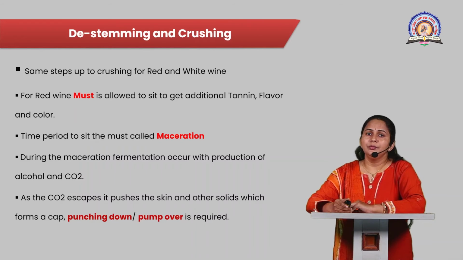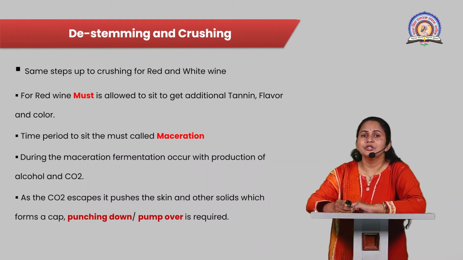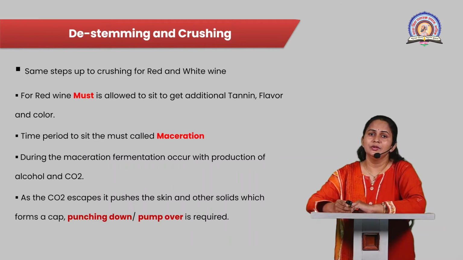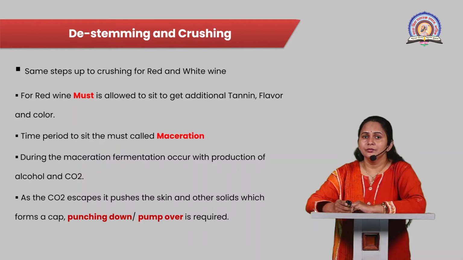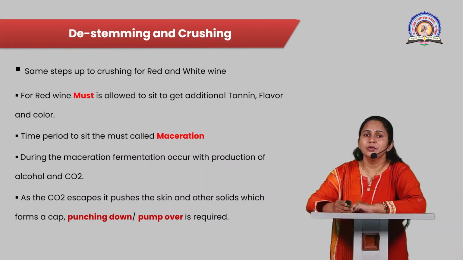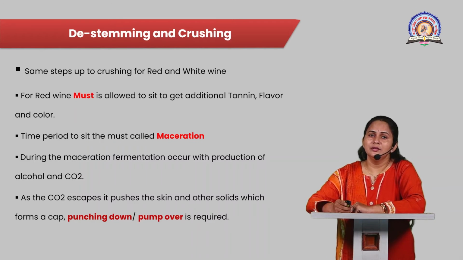So, up to the destemming and crushing, the steps are common for the production of winemaking, that is for white wine and for red wine. But after the crushing process, there are two different ways for the production of white wine and red wine. So, for the red wine, the must, that is unfermented grape juice with skin and seed and other solid particles,